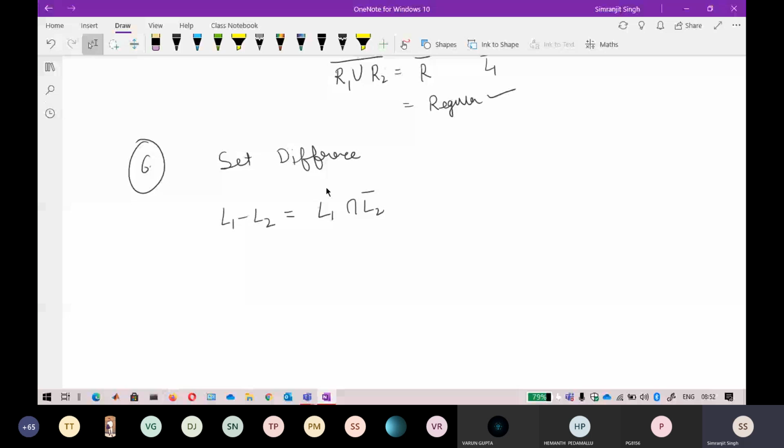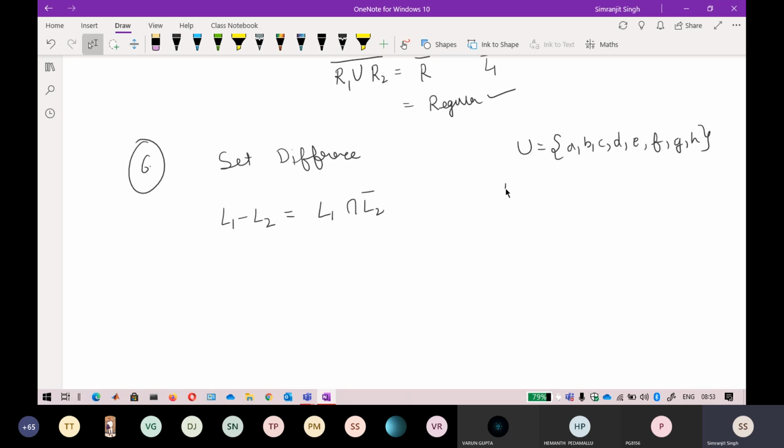If you do not know how I got that, I can prove the equivalence of these two. I take a universal set like A, B, C, D, E, F, G, H. Consider this as the universal set, because we are taking a complement, so I have to define a universal set here.